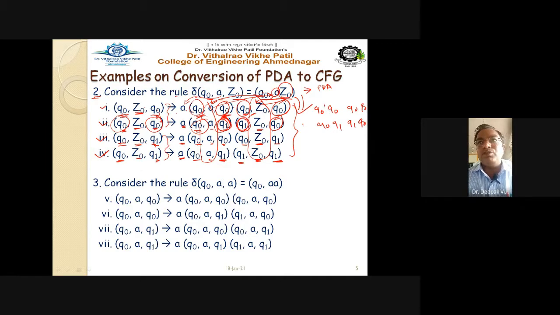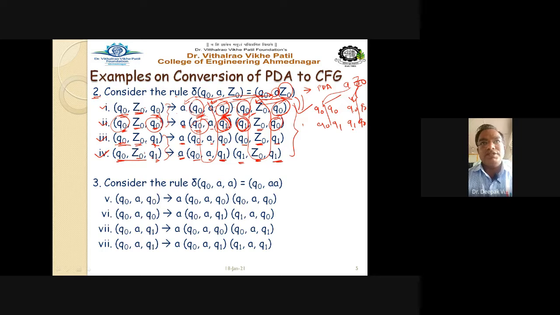And the middle symbol is nothing but the received middle symbol. They are received A, Z0. Right. So you have to bring this A here and Z0 in between Q0, Q0, and Q1 and Q0. Right. Now take the next one, that is Q0, Z0, Q1. Here also Q0, Z0, Q1.